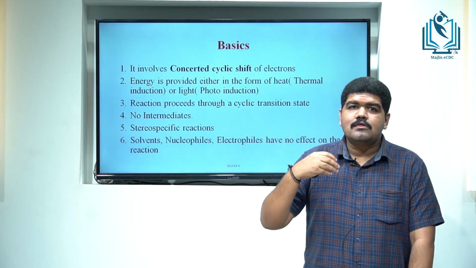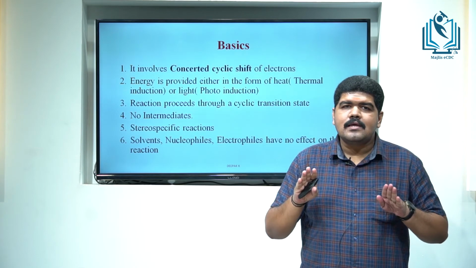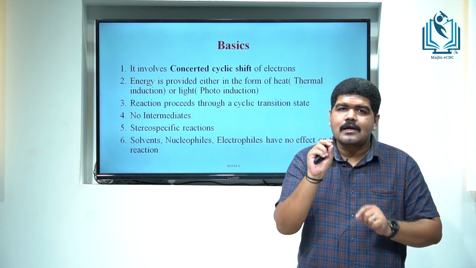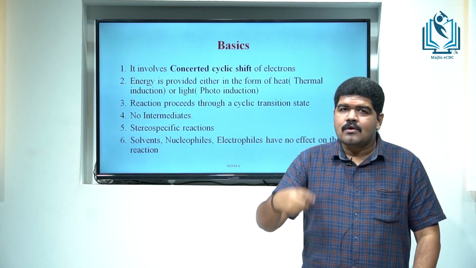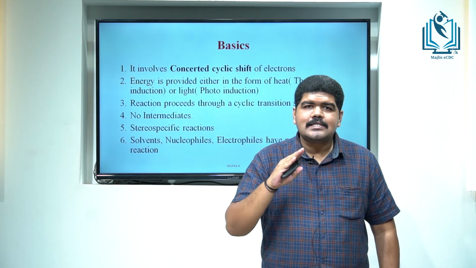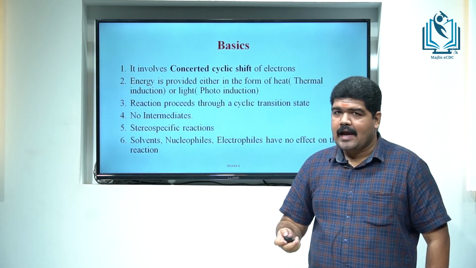The next one is the cumulated double bond. Cumulated double bond means there is no single bond between the two double bonds. That is, they are just accumulating around a single carbon, just like an allene. So pericyclic reactions are given by conjugated pi systems.